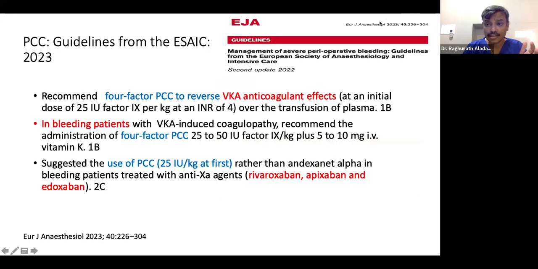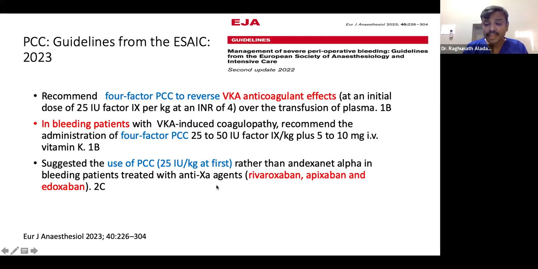Because of this, what the guidelines mention is, yes, 4-factor PCC to reverse vitamin K antagonist effect should be used as first line. The dose will be 25 international units factor 9 per kg at an INR of 4 or more, rather than transfusion of plasma. With respect to plasma, this is always better. So what about a bleeding patient with vitamin K antagonist coagulopathy? In that case, the dose should be higher. It is not only 25, you can go up to 50 international units per kg, plus vitamin K of 5 to 10 milligrams can be used if there is bleeding. For reversal, you can use 25 international units per kg.